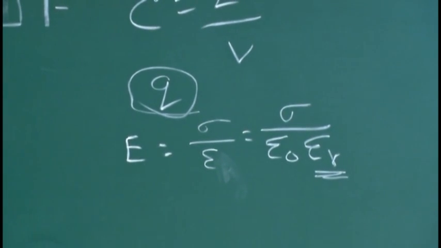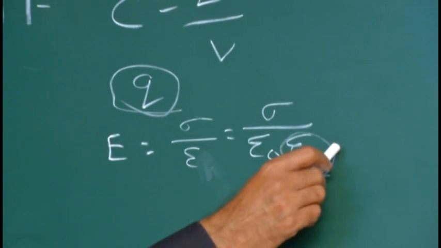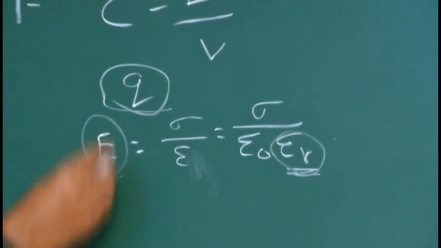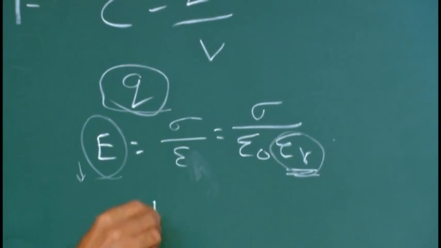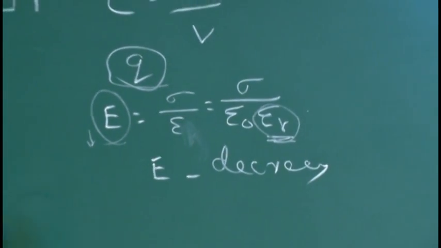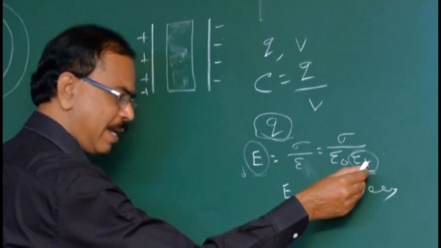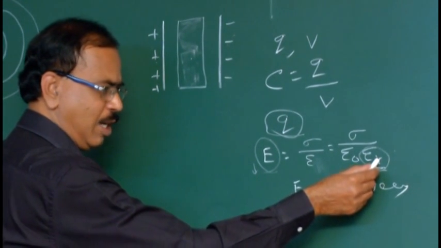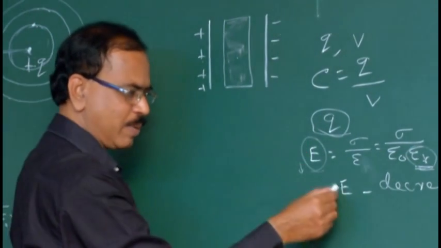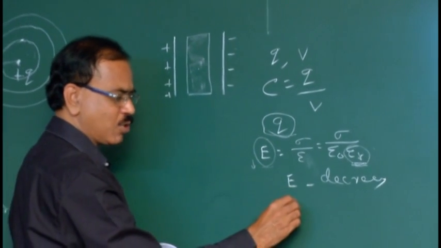For any dielectric medium other than air, its value is greater than 1. As the denominator increases, the result is decreasing. So Q remains unchanged, electric field decreases. Am I right? As epsilon r is greater than 1 for any dielectric medium other than air, as the denominator is more, E is less, that's why electric field decreases. As electric field decreases, the potential also decreases.